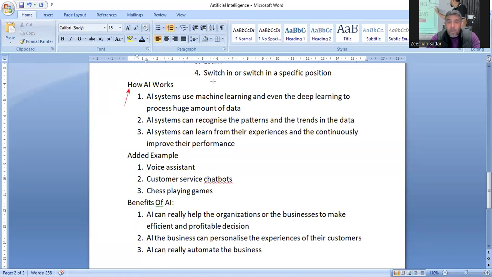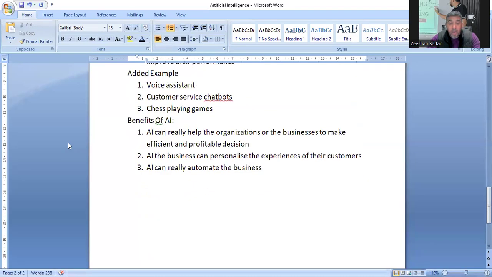It works through machine learning and even deep learning for processing huge data. And it can recognize the patterns and the trends in the data. And they can learn from their experiences, and they're continuously trying to improve their performance. Examples are the voice assistants and the chatbots, and then the chess games. The common benefits of artificial intelligence to businesses: number one, they can really help the organization and business to become more profitable and efficient. Artificial intelligence can really personalize the experience of its customers, and they can really automate the business as well. So these all are the benefits.